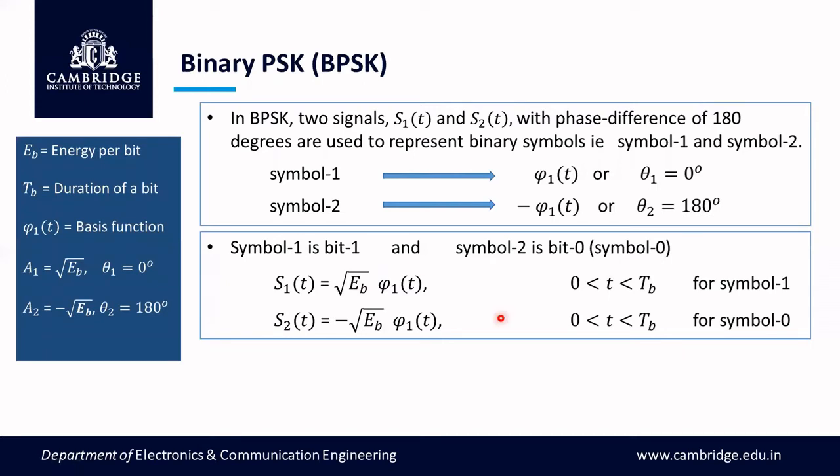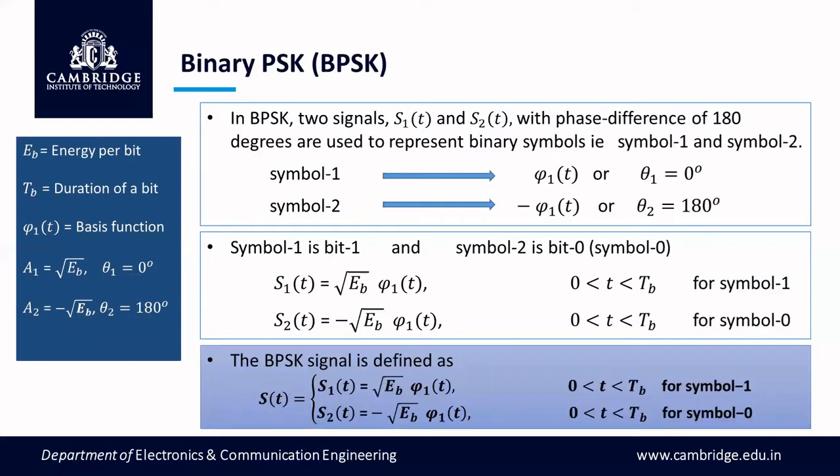Accordingly, Eb stands for the energy of the signal in 1 bit duration, Tb. So root Eb represents the voltage. The two amplitudes required are root Eb and minus root Eb, which correspond to phase shifts of 0 and 180 degrees.